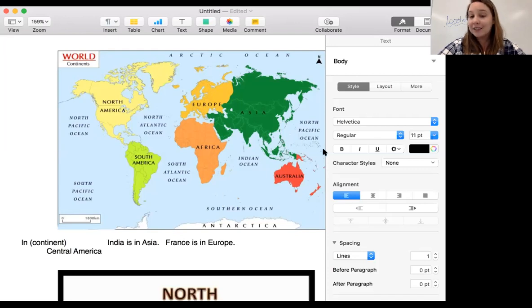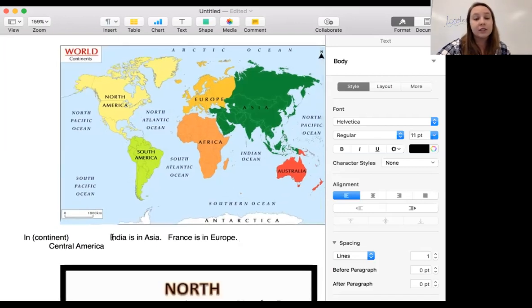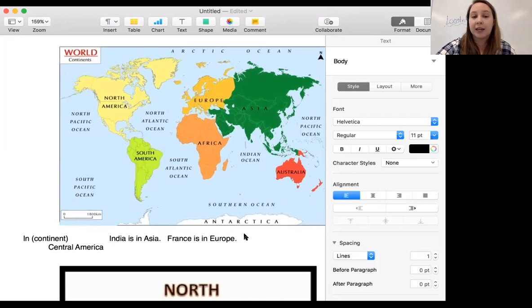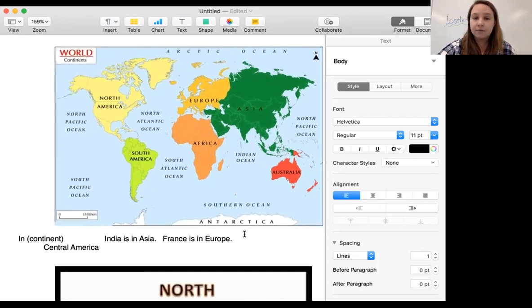Now, Australia is a little bit different because Australia is its own country, and then we would call these other islands Oceania. So Australia is a little bit different. What about China? What full sentence would you make about China? Good. China is in Asia. What about Saudi Arabia? Right here.